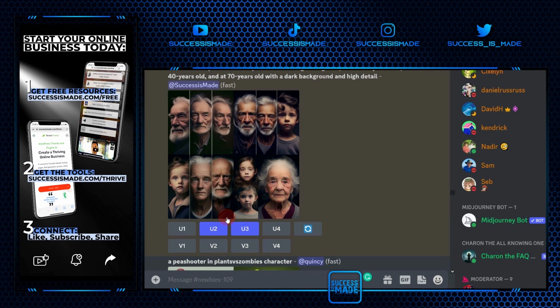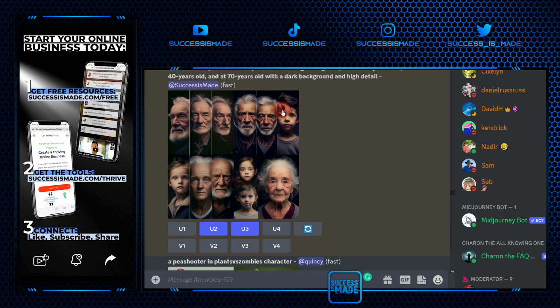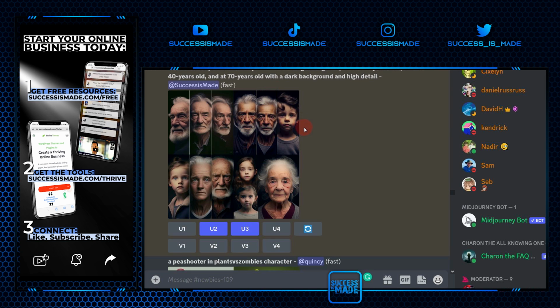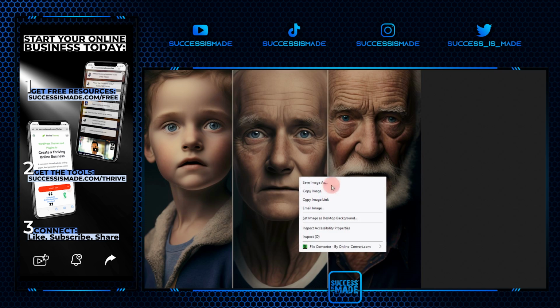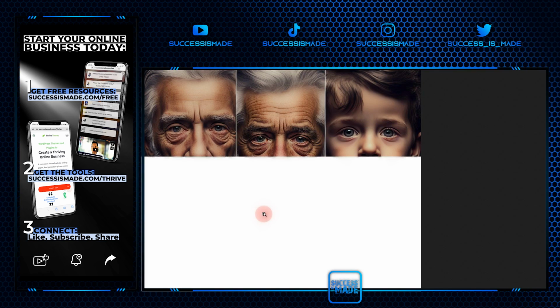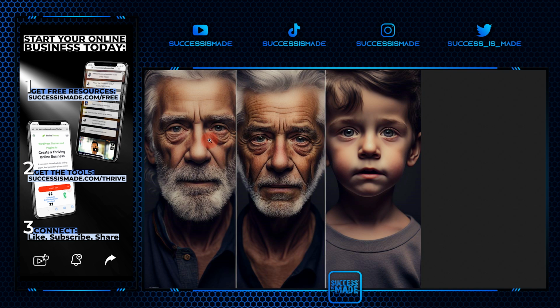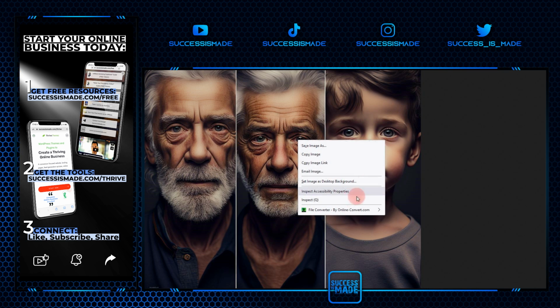So I'll go for an upscale of number 2 and an upscale of number 3. Those two fit my description best. So here's the first one. I'm saving this, and here's the other one. And there's so much detail in this image, right? 40 years old, 10 years old, 70 years old. I really absolutely love these images.